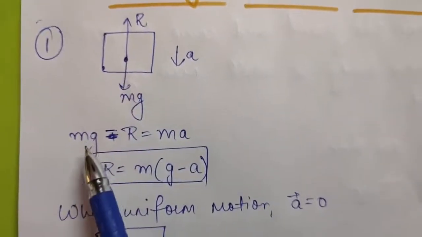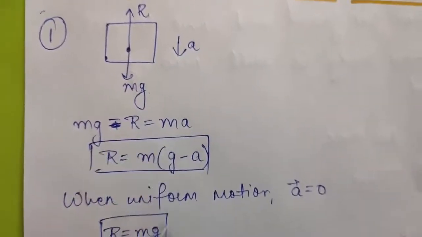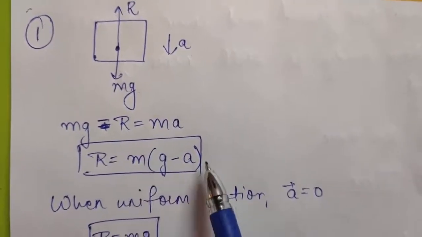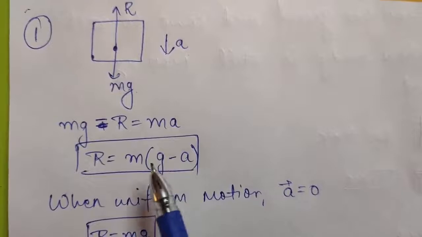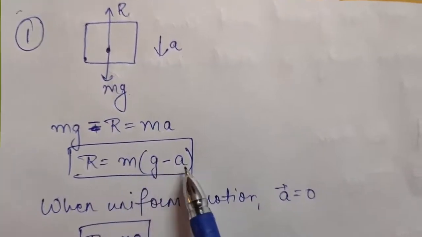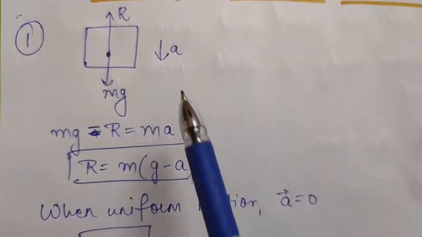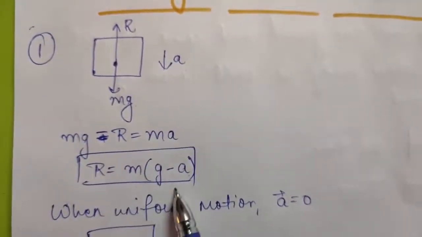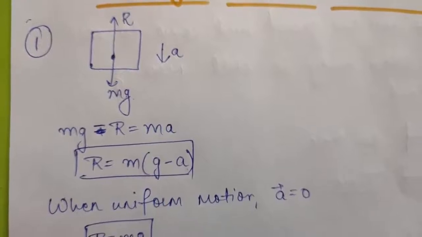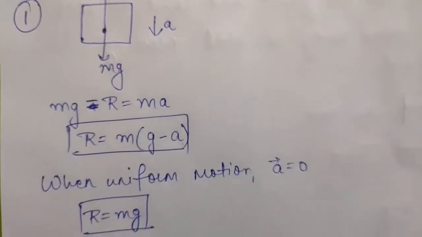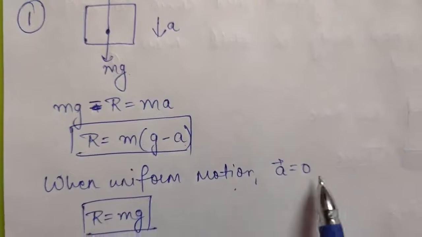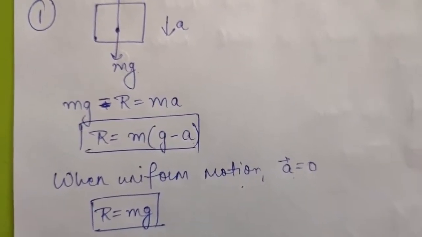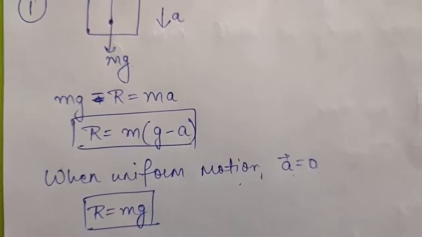So if you form the equation of motion, that will be mg minus R is equal to ma, or you can say R will be equal to m into (g minus a). As you can clearly see here, this reaction force is less than its weight. So in the starting, when the lift is going downward with acceleration a, he will be experiencing some loss of weight. But as it is given, the lift after that starts moving with uniform motion. And in uniform motion, acceleration will be 0. So therefore, the reaction will become equal to mg and he will not experience any loss in the weight.